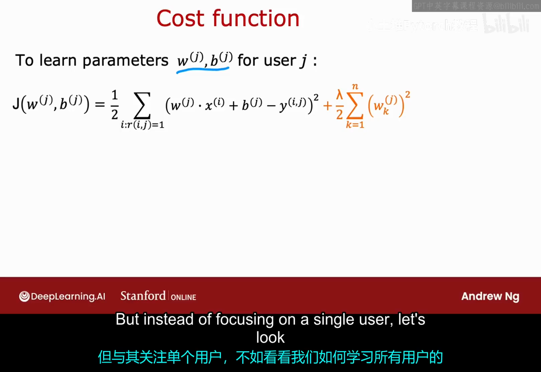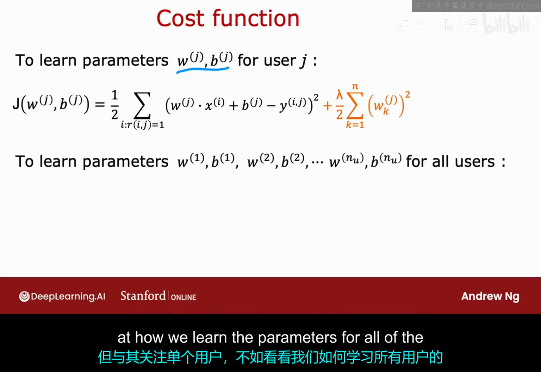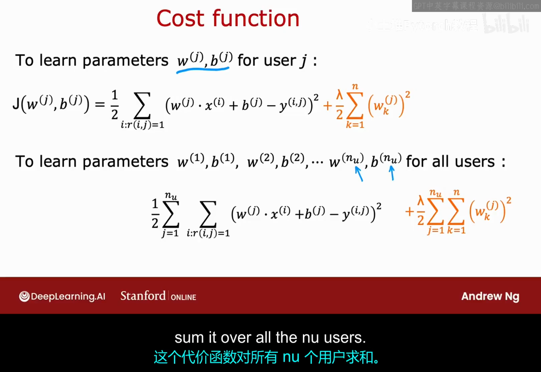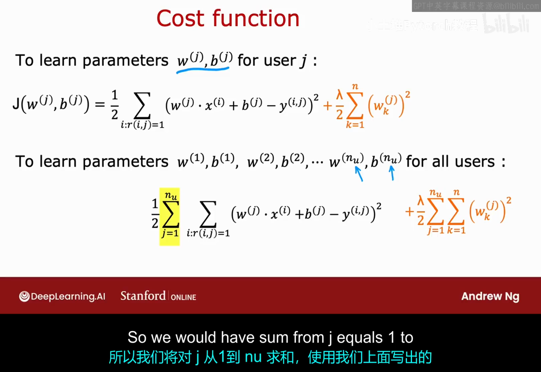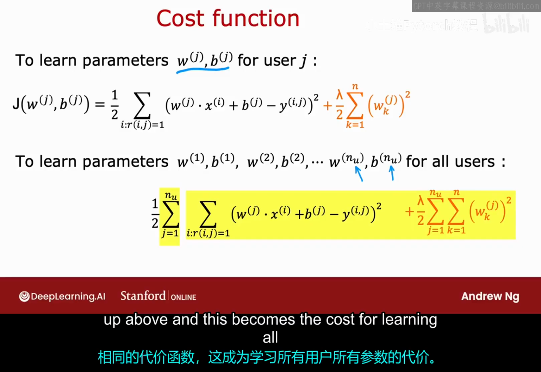But instead of focusing on a single user, let's look at how we learn the parameters for all of the users. To learn the parameters w1, b1, w2, b2 through w_nu, b_nu, we would take this cost function on top and sum it over all the nu users. So we would have the sum from j equals 1 to nu of the same cost function that we had written up above.